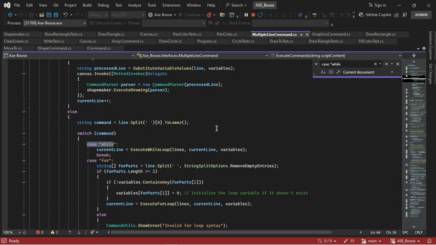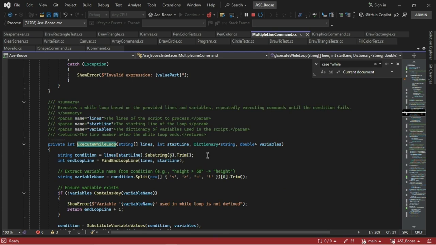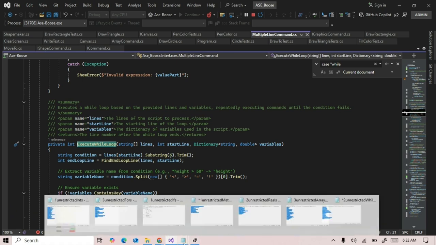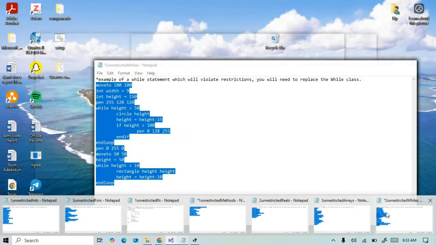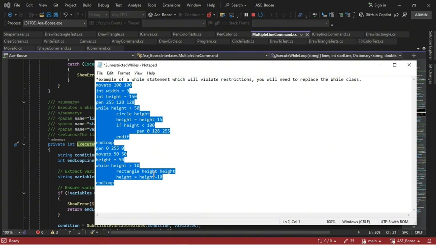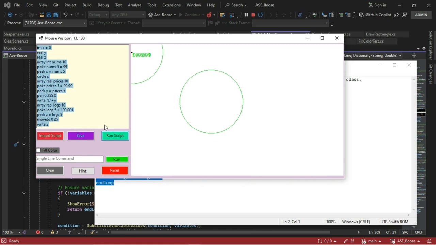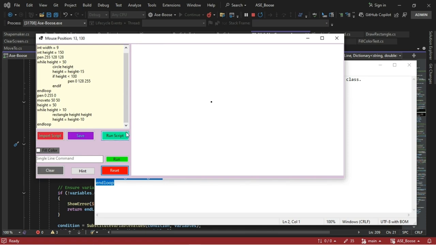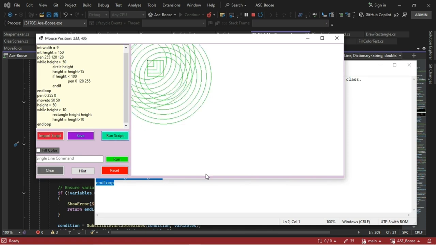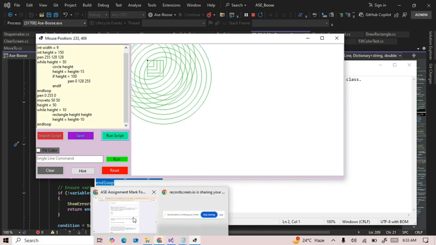I go to while, you see once the user enters a while command, it maps to the execute while loop function, and to run unrestricted whilst, I'll copy this and paste it here. I need to clear the canvas and reset the marker, and you can see it running unrestricted whilst.